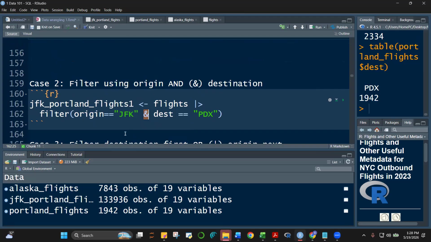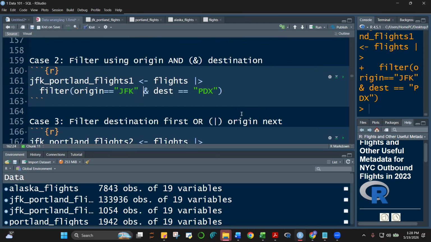This is another object so that we can preserve the first one. Okay, run this. Let's see, class. So you have only this one, no? 1054 observations only.